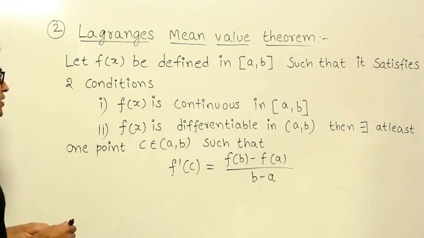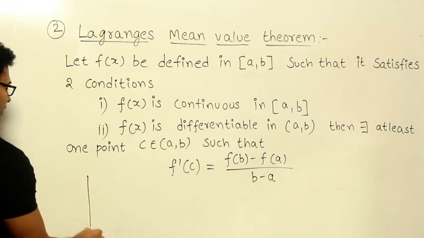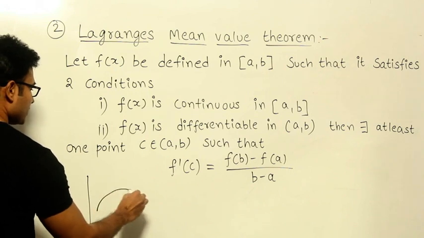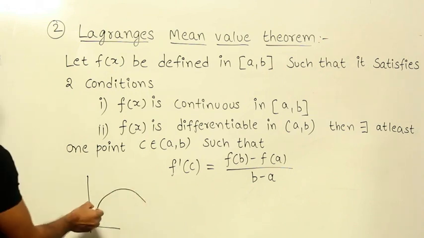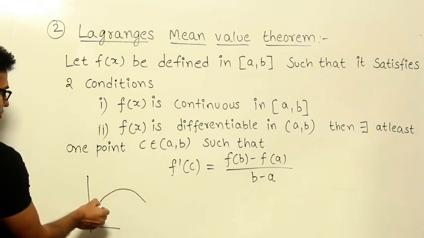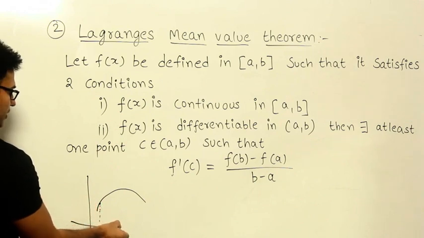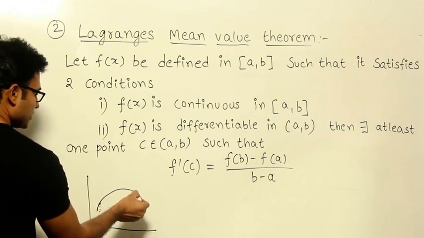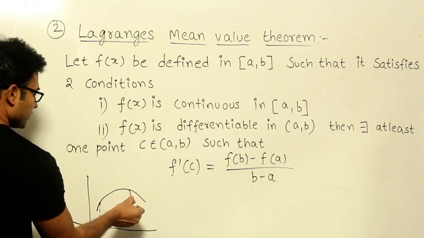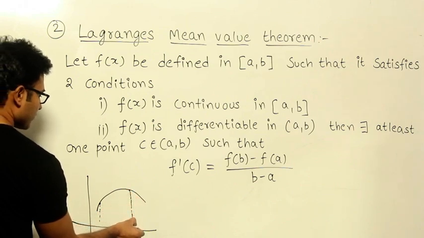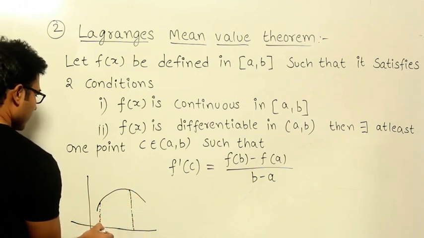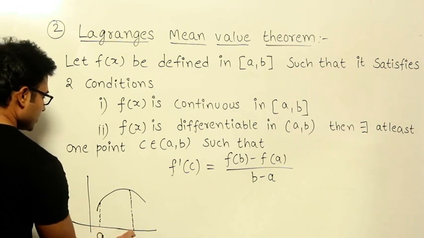So what they are trying to say is, if you have a function like this, and now assume that we are talking about the range a comma b, let us say this is a and this is b.